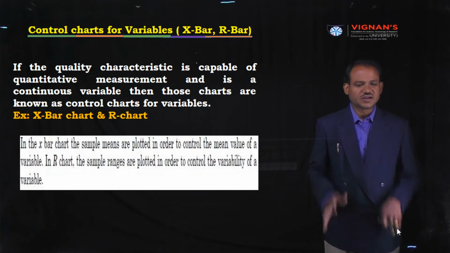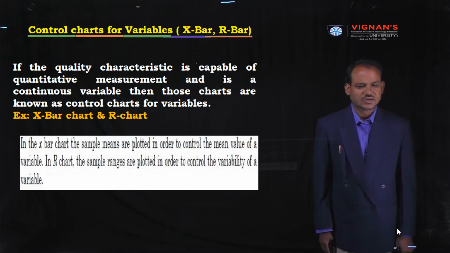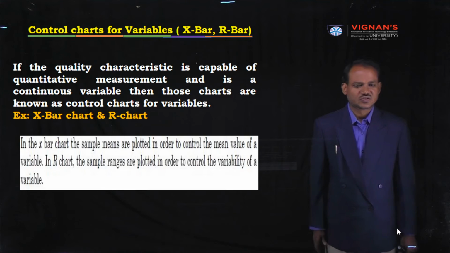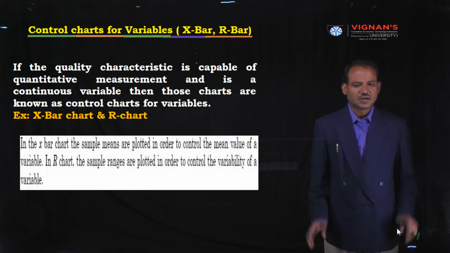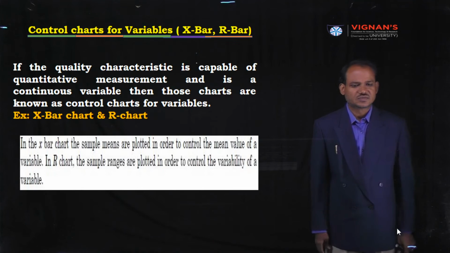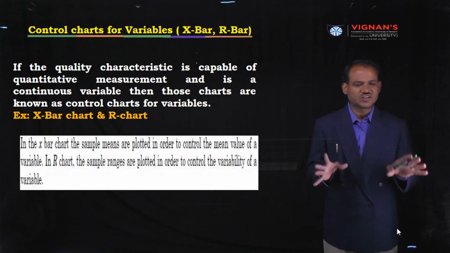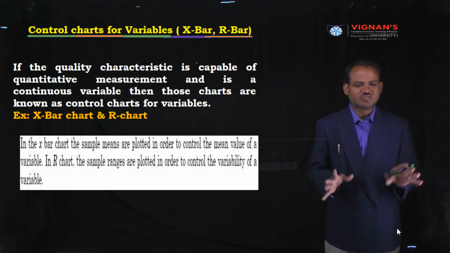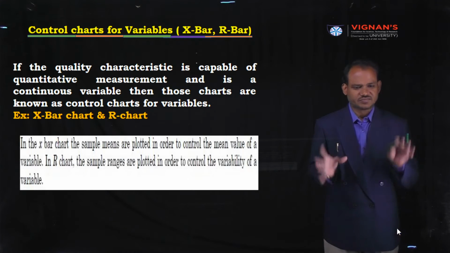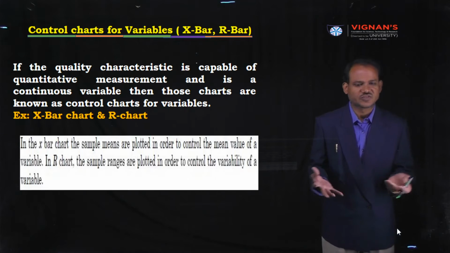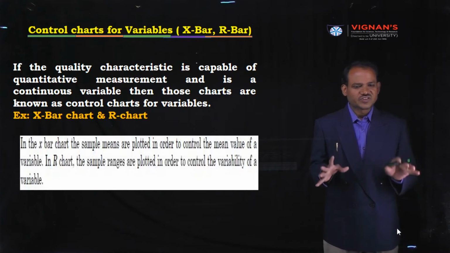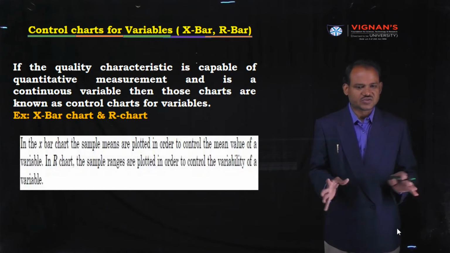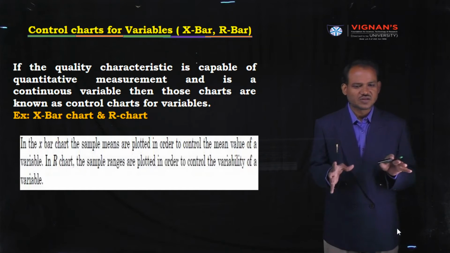Next, coming to the control charts. What do you mean by control chart? What is the purpose of it? A control chart is a chart by using which we can observe the process, maybe a manufacturing process. Whether the manufacturing process is under control or not, we can observe that information by using control charts.